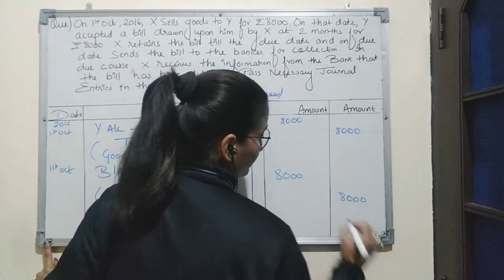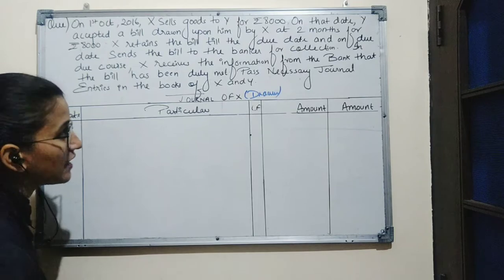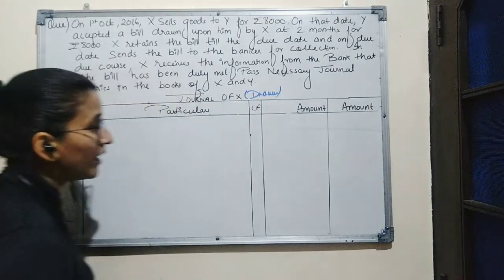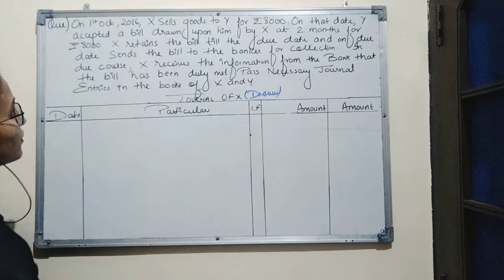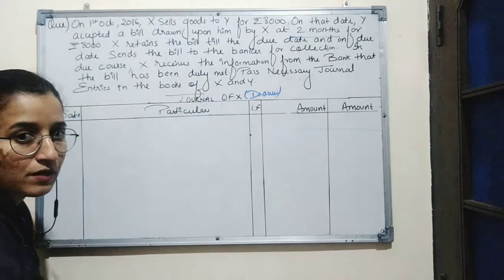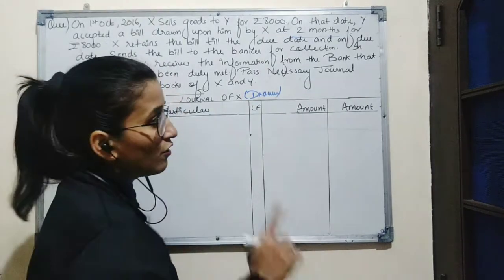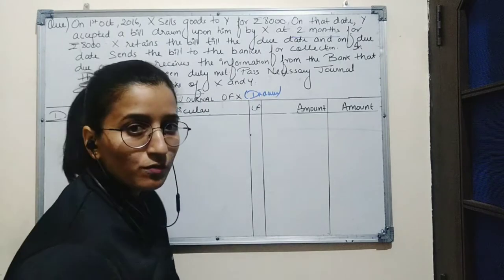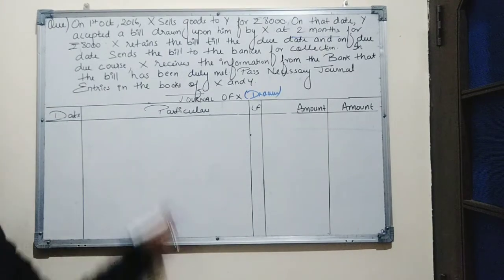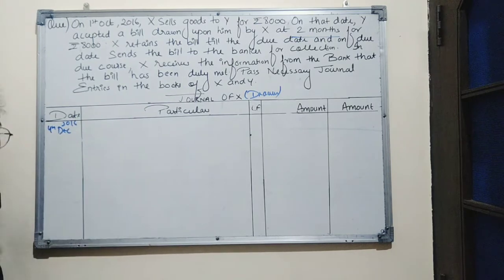Now the third entry will be based on the condition when the bill is sent to the bank for collection on due date. First we will calculate the due date. As the bill was drawn on 1st October and the duration of bill was 2 months, the end of the duration will be 1st October to 1st November, 1st November to 1st December. 1st December will be the end of the duration of 2 months. By adding 3 days of grace, the bill will fall due on 4th December 2016.